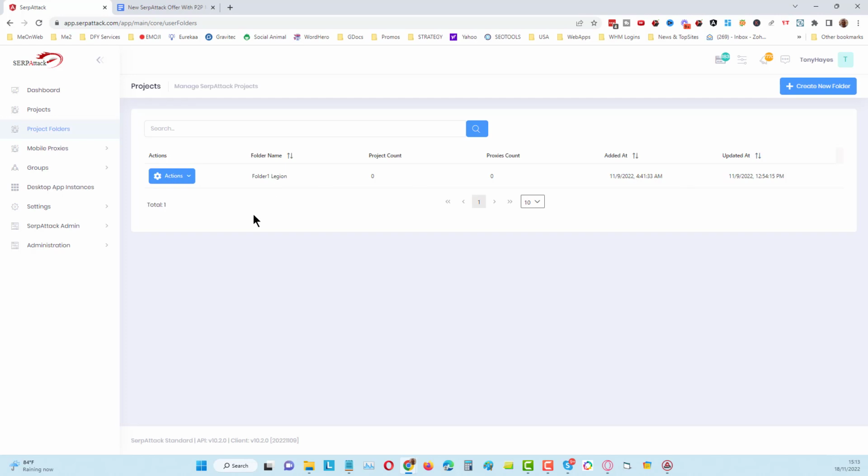Now once you've got a folder in here, once you've logged into your mobile app with your SerpAttack account details, it's going to ask you to connect, and before you can connect, it's going to ask you to give some permissions. The permissions are to make our app the default assistant for your Android phone. This is why it's better to have a spare Android phone. I think most of us now have a spare Android phone, and when that telephone has the default assistant being the mobile app, that means we can auto change the IP according to the settings that you have.